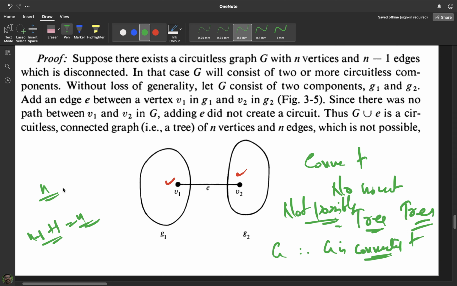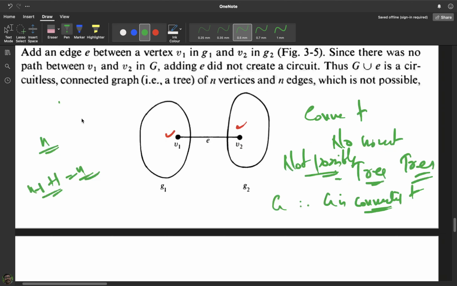So a graph G with n vertices, n minus 1 edges, and no circuits is always a tree. And we have also proved that a connected graph with n minus 1 edges is also a tree. So these two equivalences we have done. So let us sum up all the characterizations of trees which we have discussed till now.